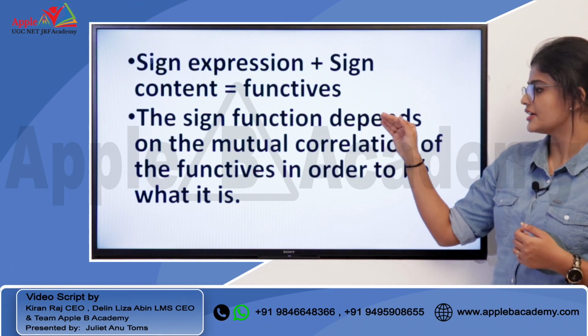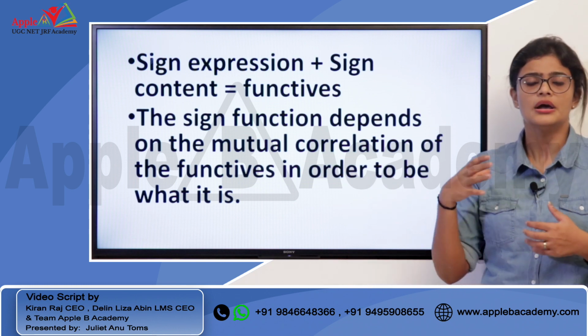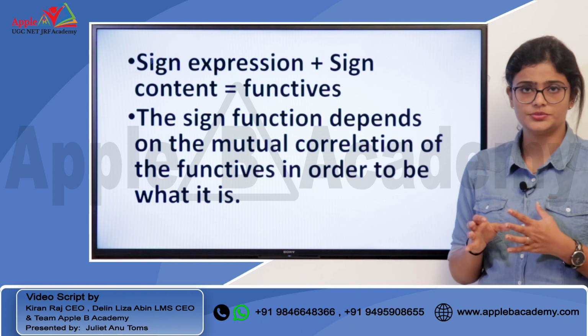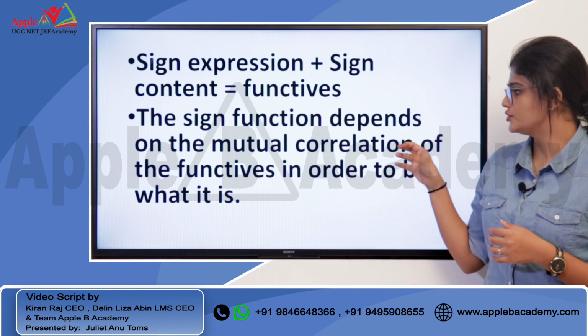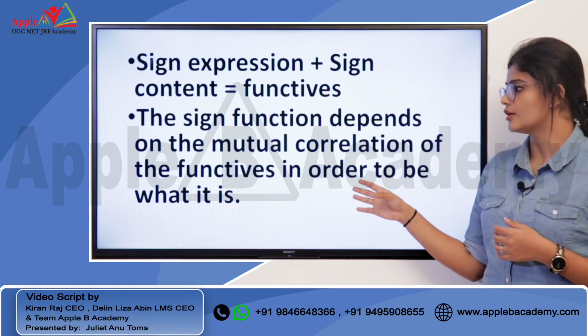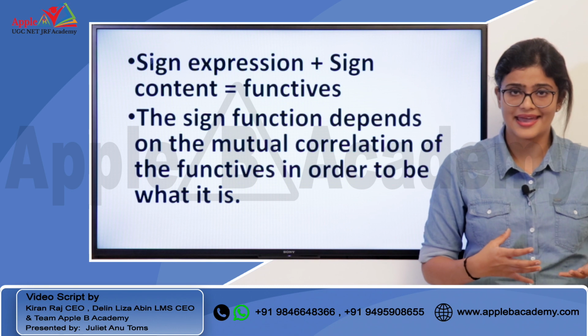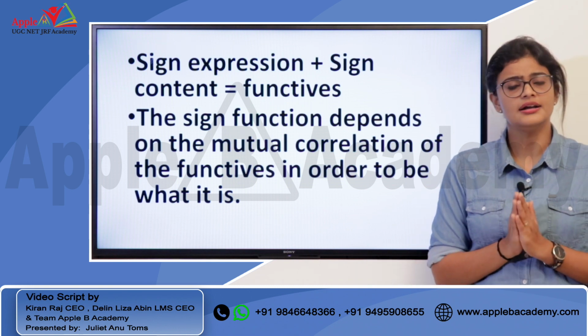So a sign function depends on the mutual correlation of the functives in order to be what it is. Okay, I hope that is clear. The sign function depends on the mutual correlation of the functives in order to be what it is. So it is often the relationship between the expression and the content that determines the meaning of the particular sign.